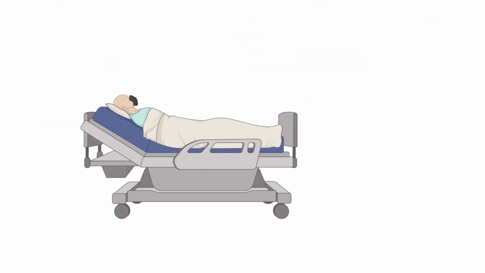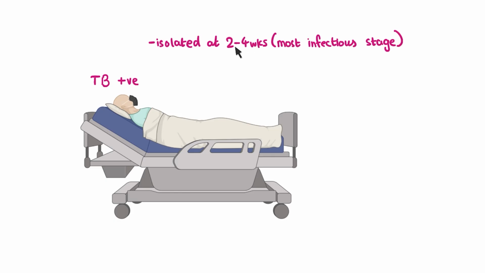Now, let's switch gears for a minute and talk about how we prevent a patient who has tested positive for TB from spreading it to others. You see, if a patient is confirmed to be TB positive, then what is ideally done is that that patient is isolated at 2 to 4 weeks of their illness, because this is usually the stage in which they're most infectious, meaning most likely to spread it to others. This is going to be particularly important if they're infected with a drug-resistant strain of TB.